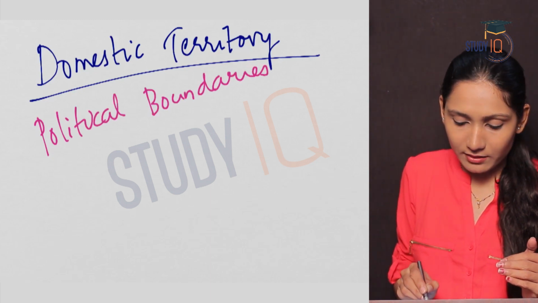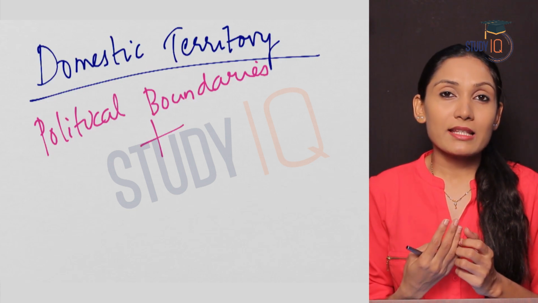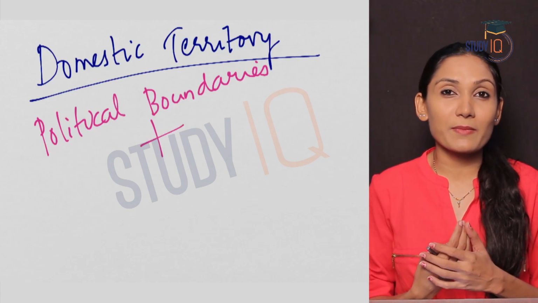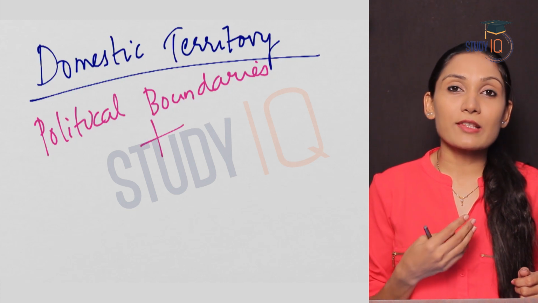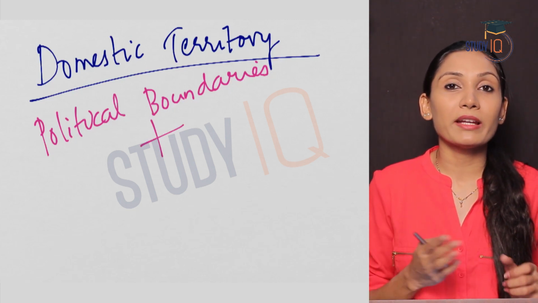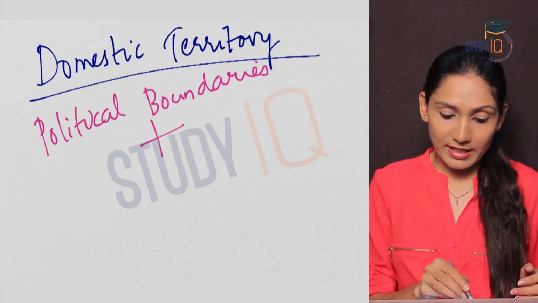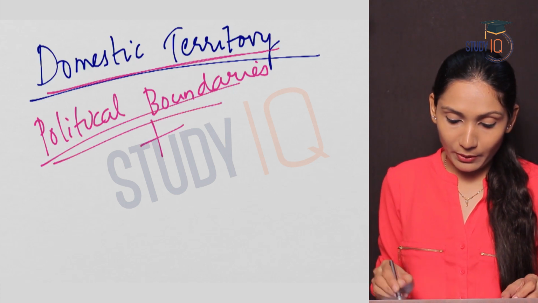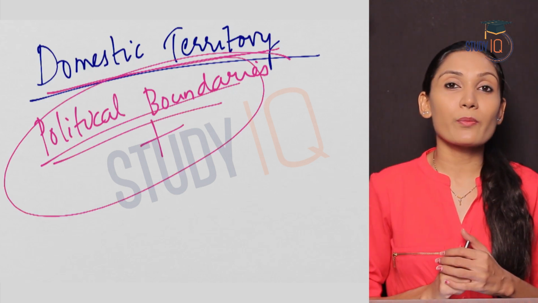What is this something? This will include embassies, consulates and military establishments abroad, ships, aircrafts or shipping vessels which are owned by the residents of the country. So domestic territory is beyond political boundaries. All these are included in domestic territory.